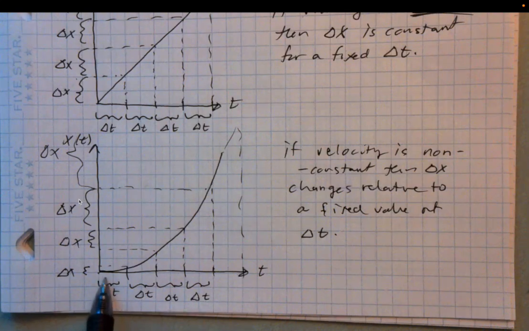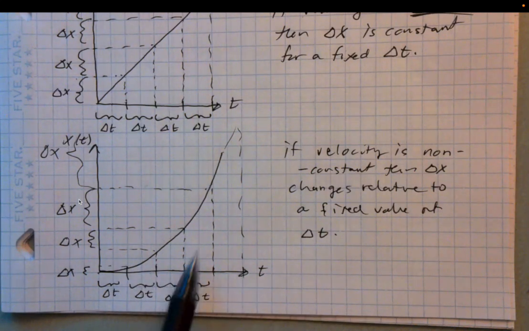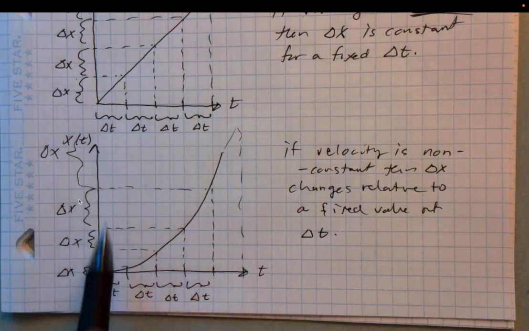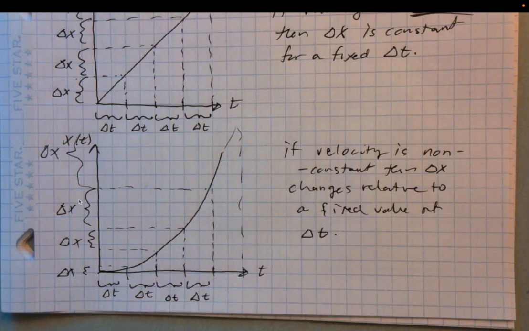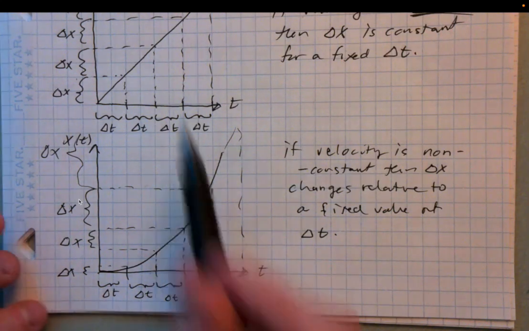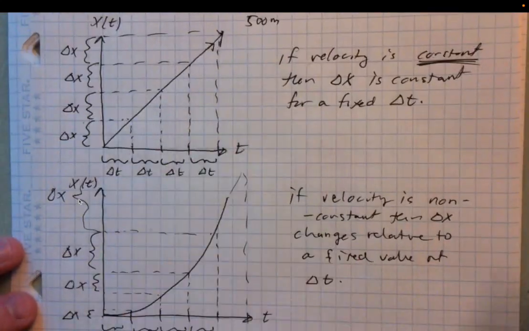So in this initial 2 seconds, you weren't going very fast, so you didn't go very far. In this 2 seconds, you were going faster, so you went further. And indeed, you're speeding up here because you can see that delta x is getting larger and larger over the same time interval. Okay? All right, so this is kind of the two situations you can have. You can have constant velocity or you can have non-constant velocity. And this is the way it looks on the position graphs.